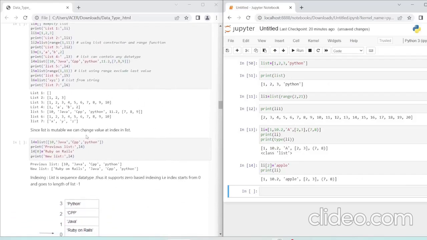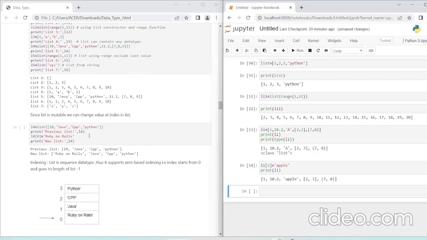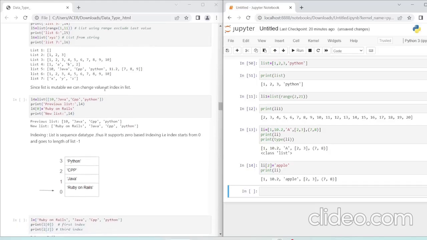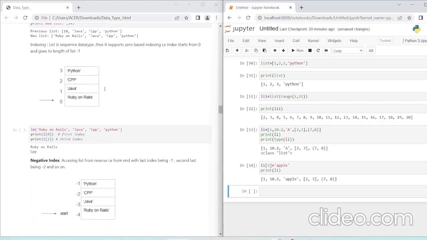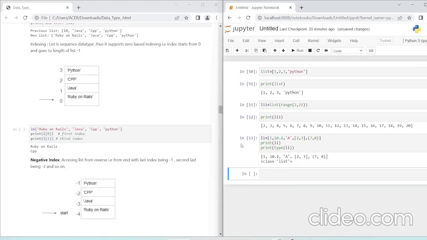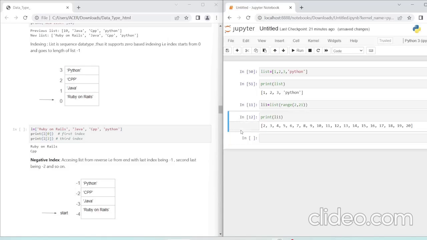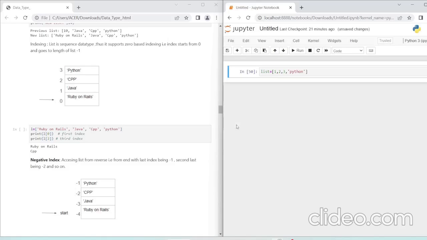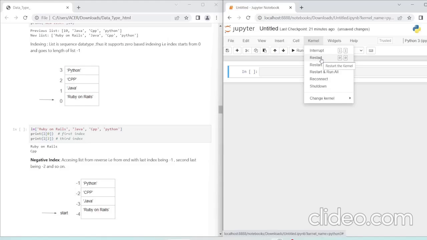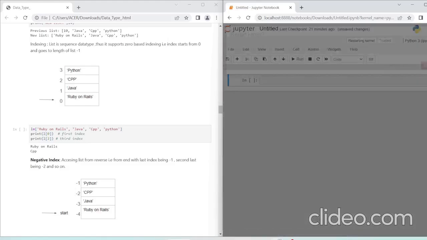Okay, so this contains the other examples of mutability of list, and this contains the different examples of how the string can be made. Okay, so now the next topic we have is indexing. So I'll clear this screen first. Jupyter can be cleared by pressing double D, and I will restart the kernel.